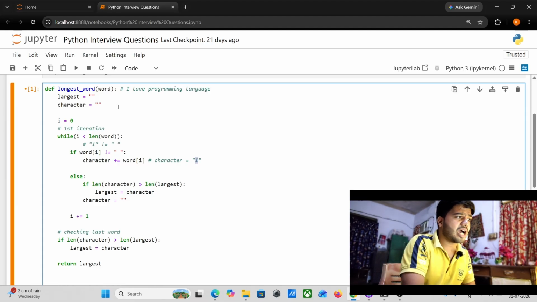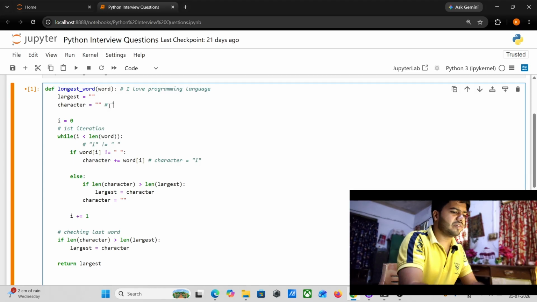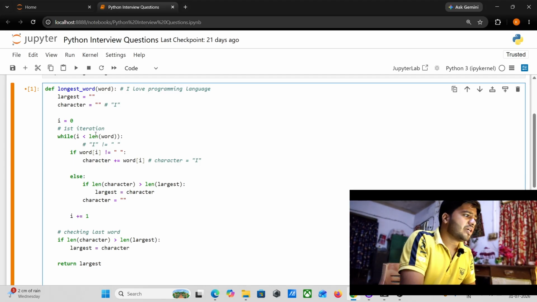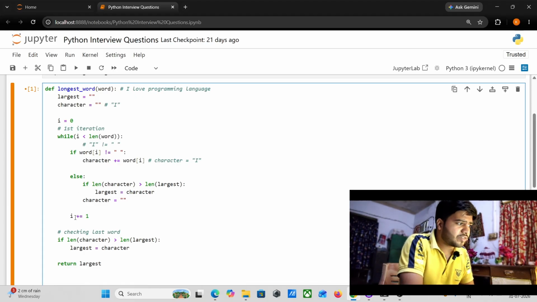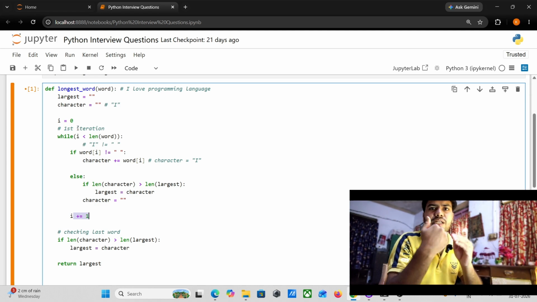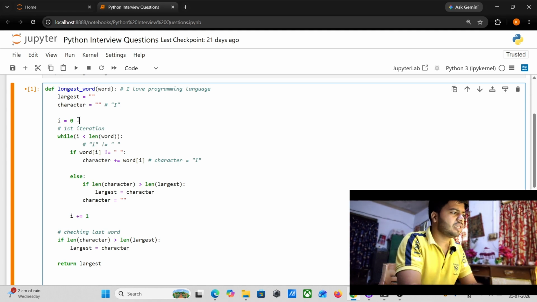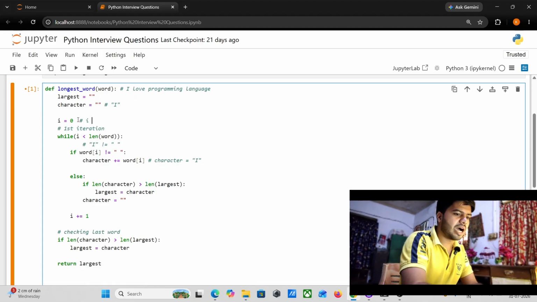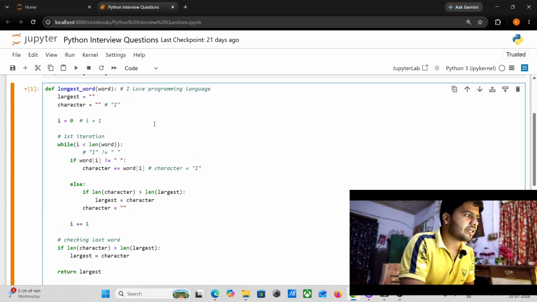After adding this, the character I comes into the picture. And for the second iteration, after adding +1, increasing my I value by +1, it becomes I equals 1. Understood guys?